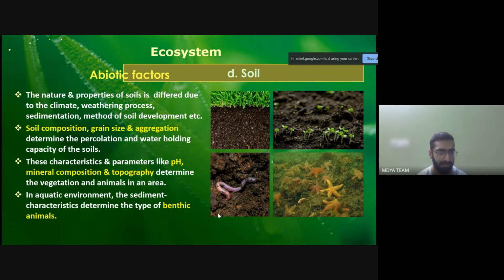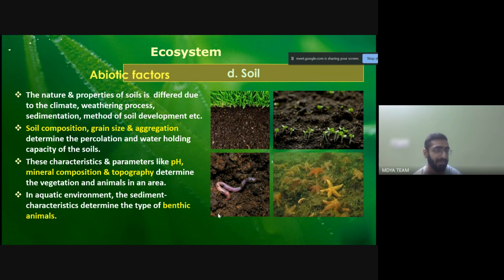One is the climate. Due to the climate, the nature and properties of the soil can be different. Second, the weathering process, whether through the force of wind there is a lot of friction on the particles of the soil or not. Third, the process of sedimentation, and fourth, the method of soil development, how the soil is developed.